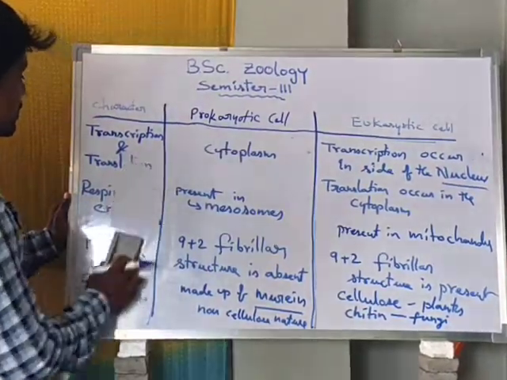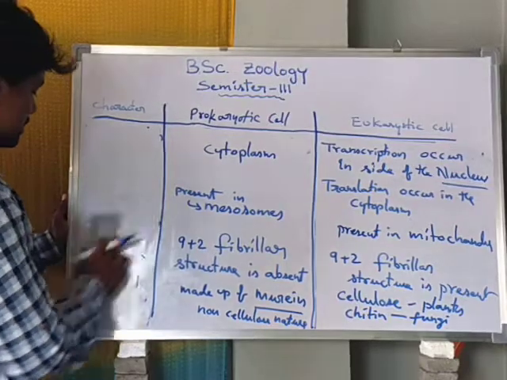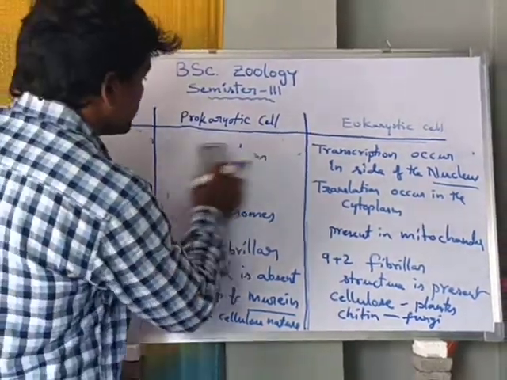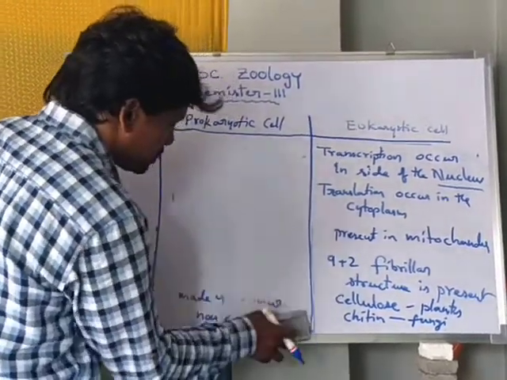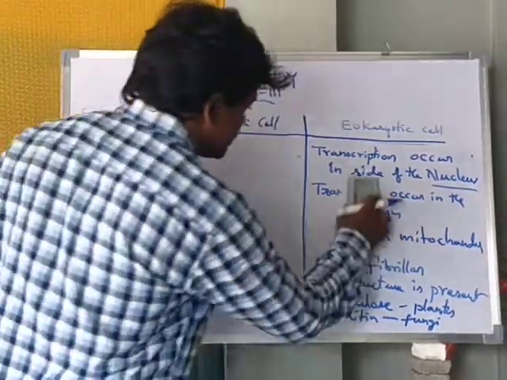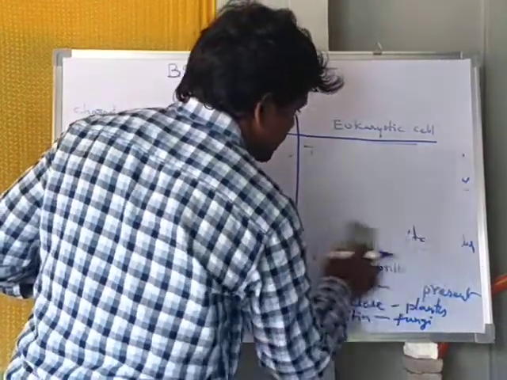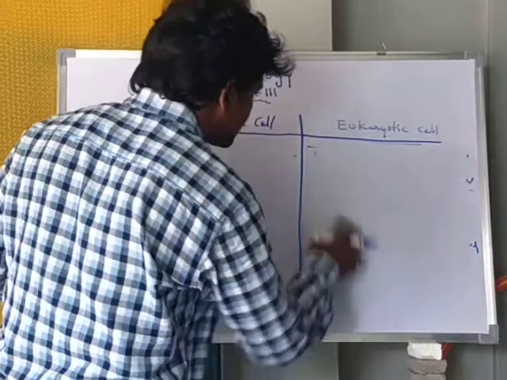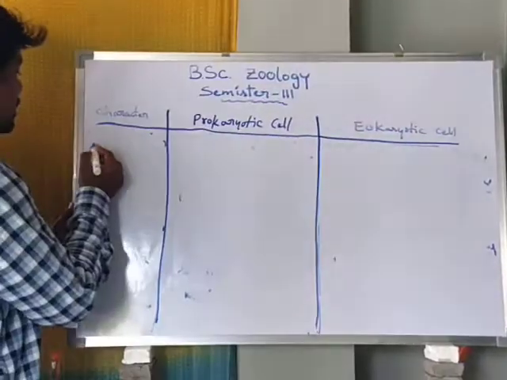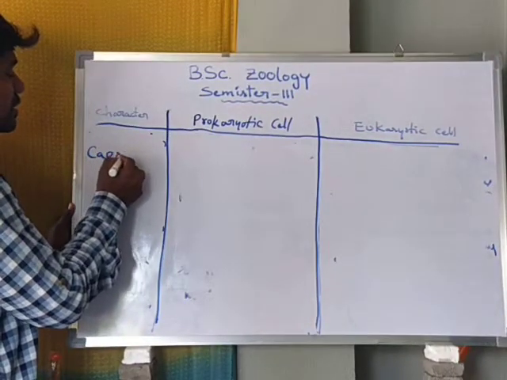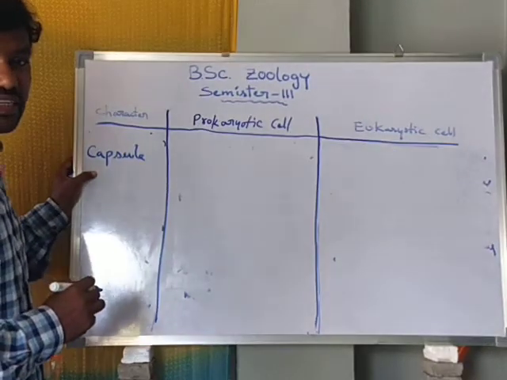Next, another character which differentiates prokaryotic and eukaryotic is the capsule.